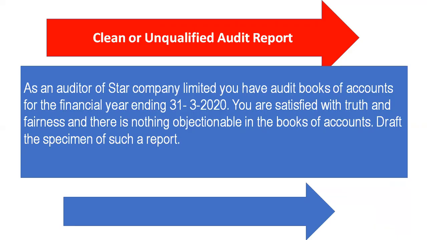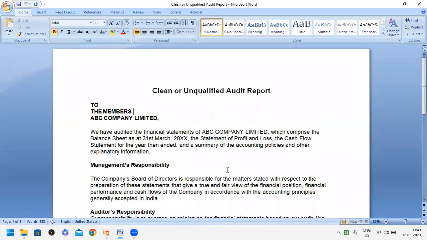Let us look at the question. As an auditor of Star Company Limited, you have audited books of accounts for the financial year ending 31st March 2020. You are satisfied with the truth and fairness, and there is nothing objectionable in the books of accounts. Okay, it means he is satisfied with the things. Draft the specimen of such a report. You may get a similar type of question in the exam also, right? It is all about a clean audit report where an auditor doesn't have any objection at all. So what is the format that you will have to write?